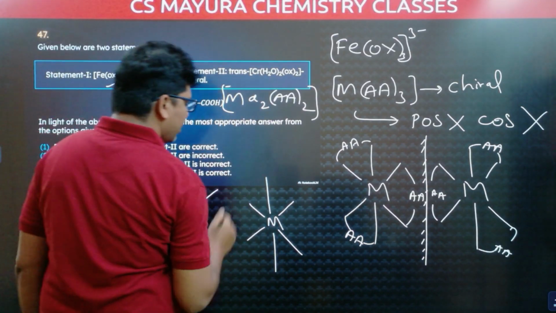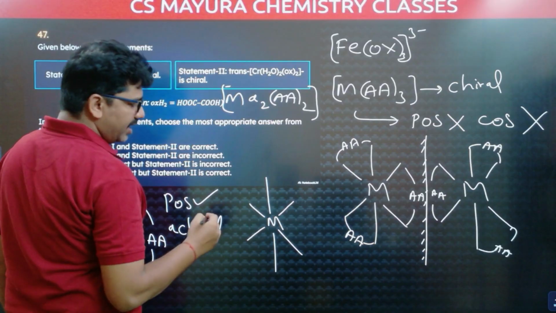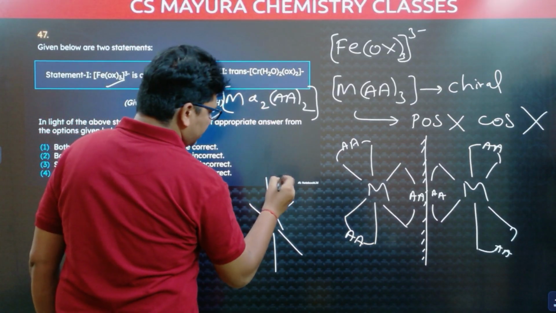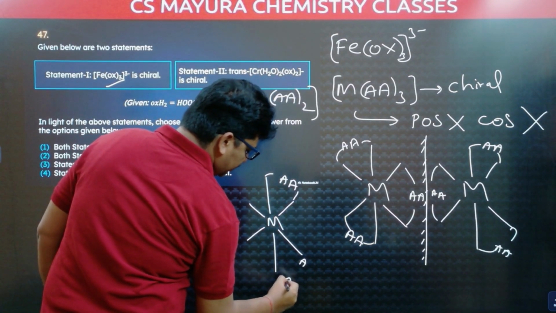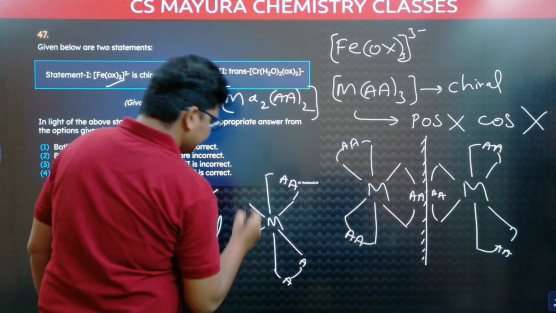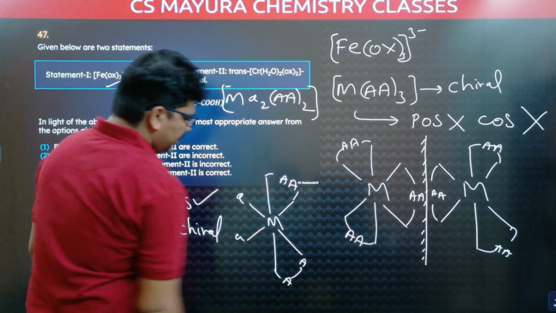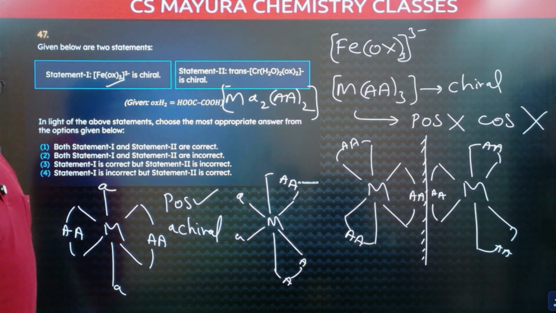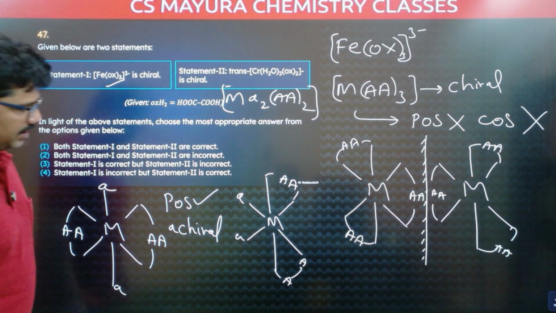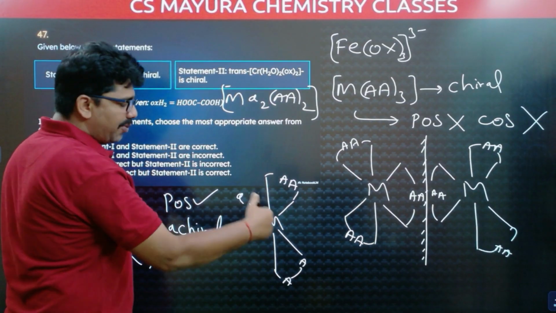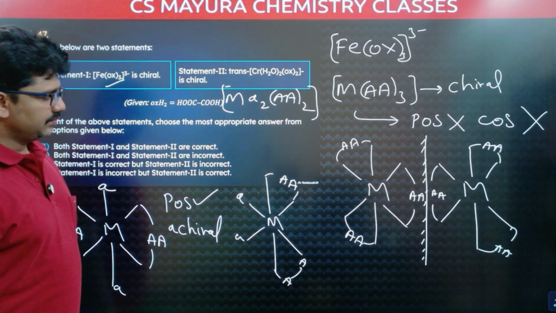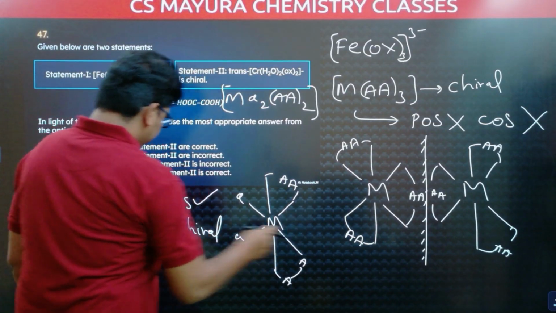Cis form means they are on the same side, similar ligands on the same side. Here I am taking the symmetrical bidentate ligand and here A. It is not possible to draw a plane of symmetry, because this is above the plane and this is below the plane, in opposite directions. So this is chiral.